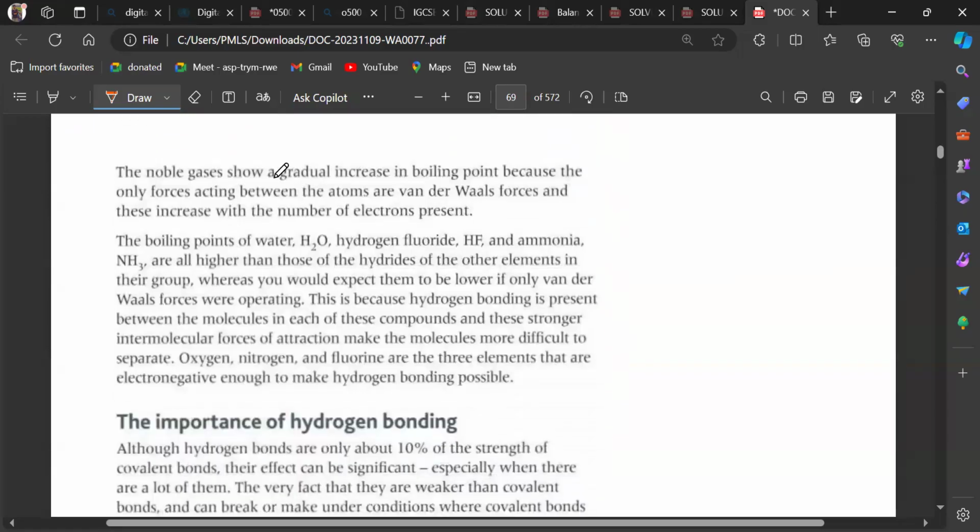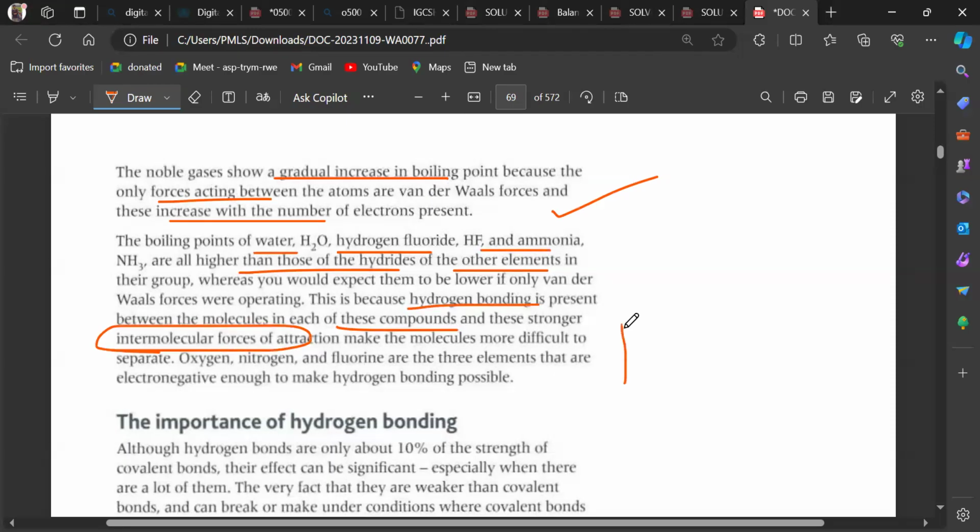Now, the noble gases show a gradual increase in boiling point because the only forces acting between the atoms are actually van der Waals forces, and these increase with the number of electrons present. The boiling points of water, hydrogen fluoride, and ammonia are higher than all those of the hydrides of the other elements in their group. But yes, you can expect them to be lower because बाकी van der Waals forces are actually weaker than hydrogen bonding. Hydrogen bonding is present between the molecules in each case of these compounds, and the stronger intermolecular force of attraction make them more difficult to separate.